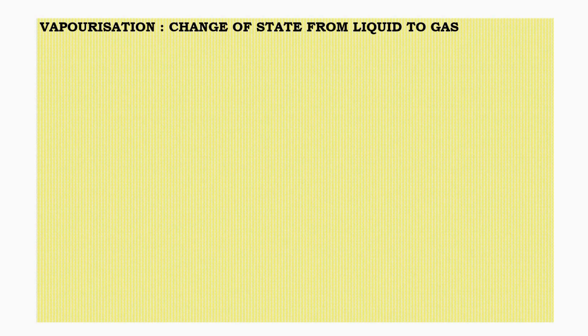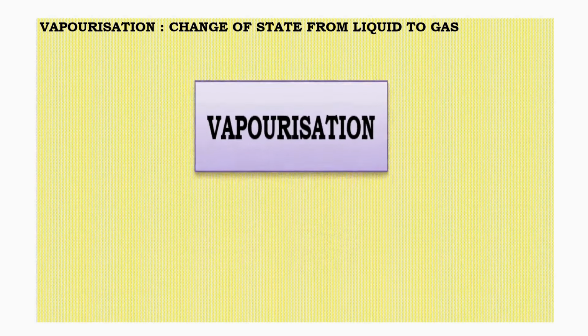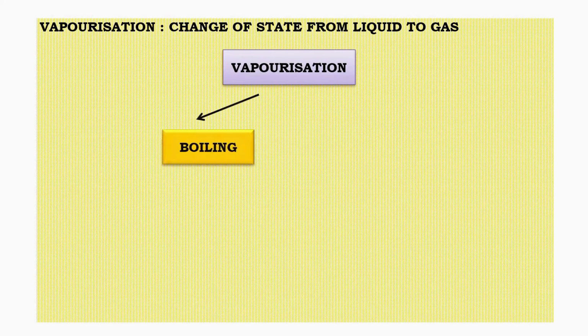Vaporization, a change of state. Vaporization is the process by which a liquid changes into a gas. This change of state occurs when liquid particles gain enough energy to move freely and escape into the air. Vaporization takes place in two different ways: boiling and evaporation. Let us now understand each of these processes in detail.